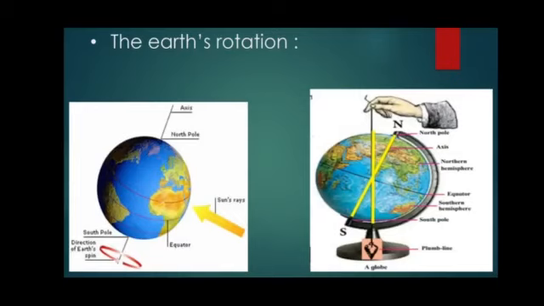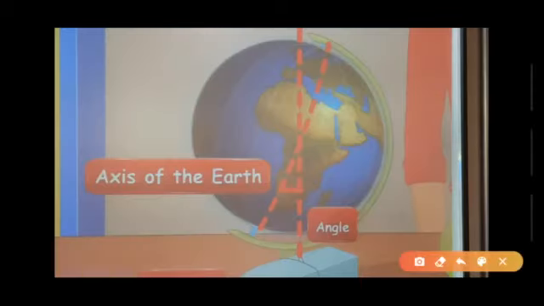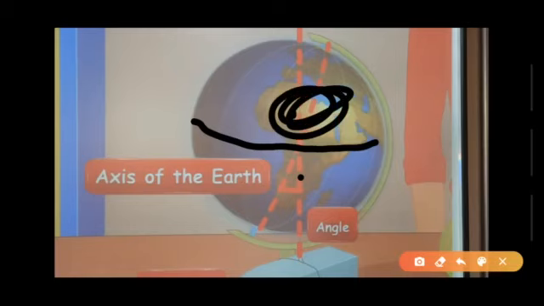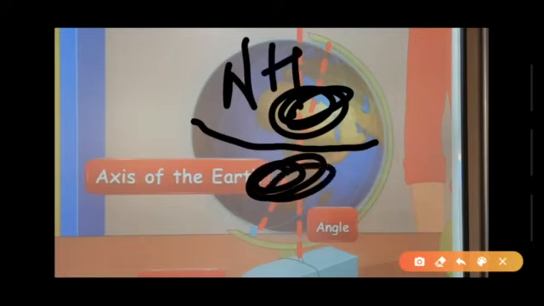First, let us study what actually a globe is. On the globe, if we draw one horizontal line which divides the Earth into two equal halves, this line is known as the equator. The part of the Earth towards the north of the equator is called the northern hemisphere, and the part of the Earth towards the south of the equator is called the southern hemisphere.